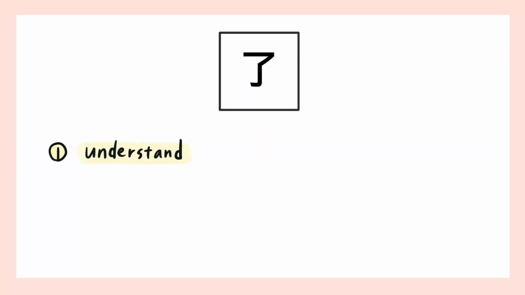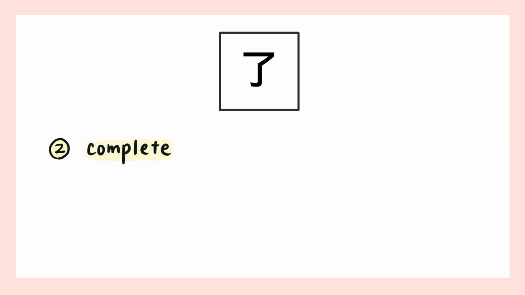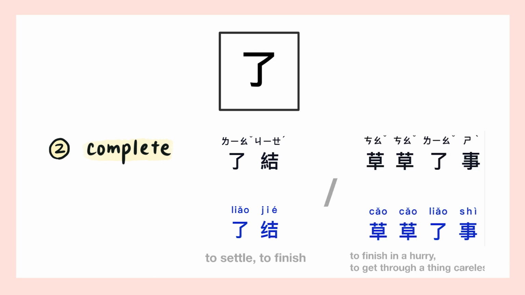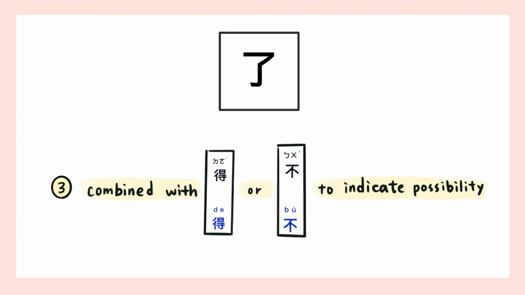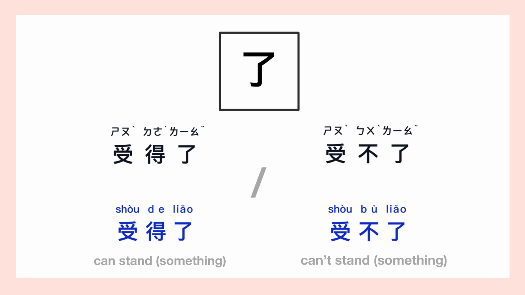Understand, for example, 了解, 一目了然. Complete, like 了结, 草草了事. Combined with 得 or 不 to indicate possibility. For instance, 受得了, 受不了.